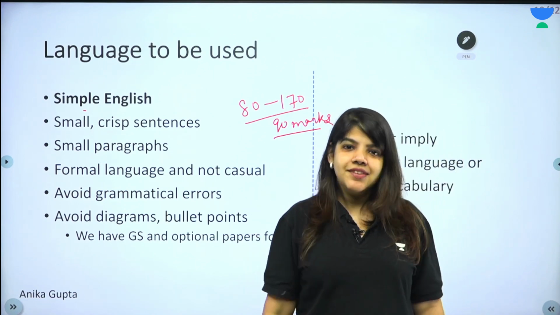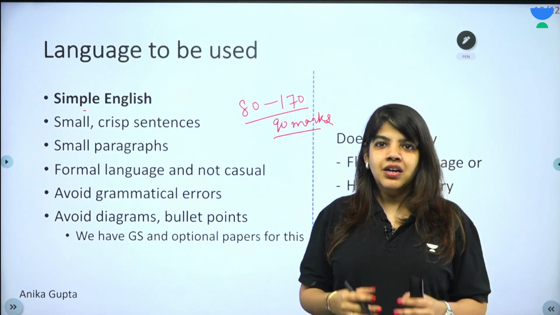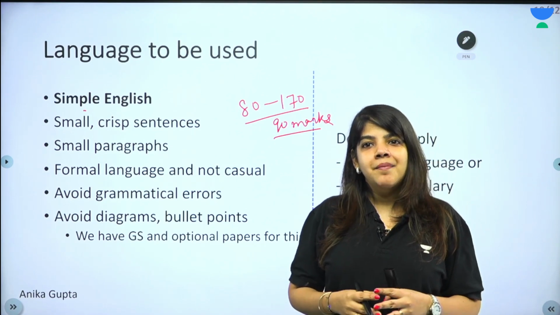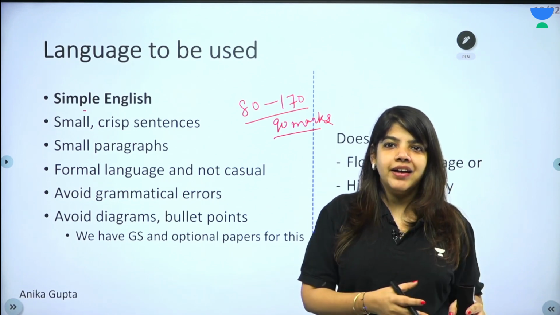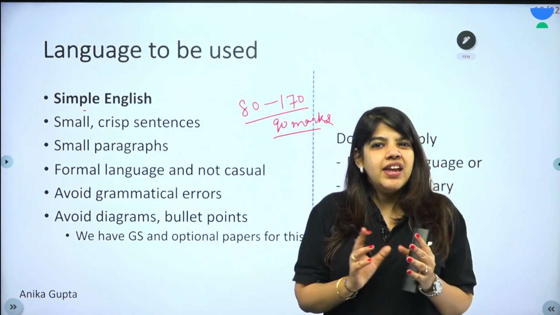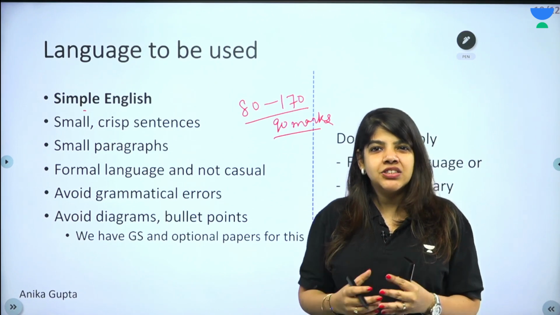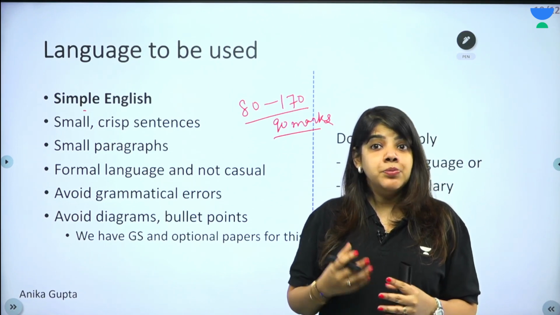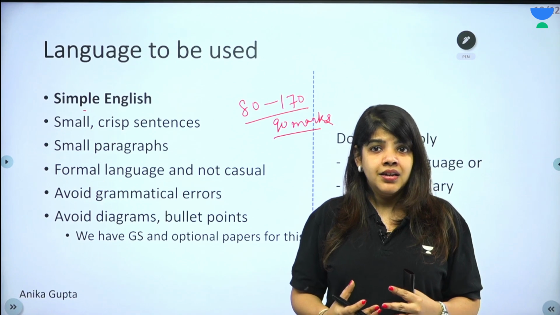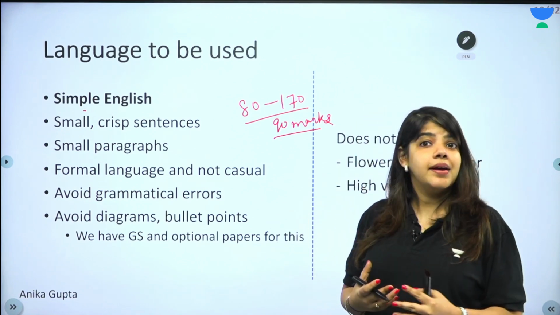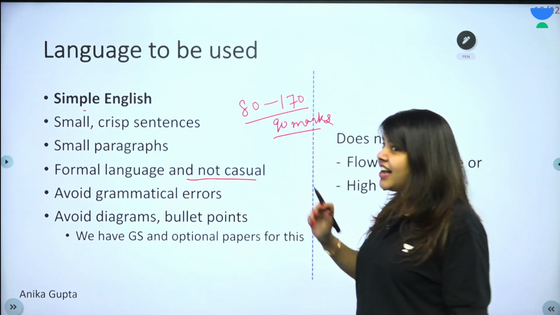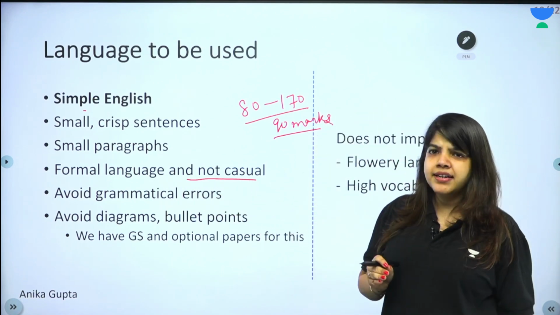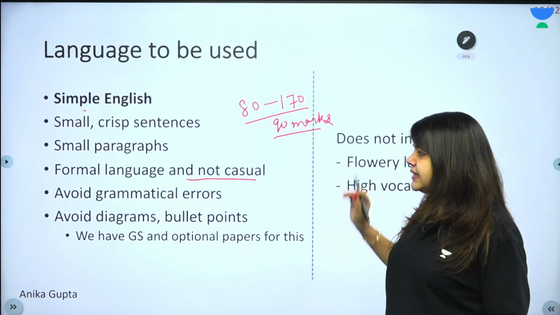So there was this essay which I evaluated. The essay starts with a story. I and my father were going. My father reached the market. My father said. So this is very casual. It's narrating, but it's not formal. It can be more crisp. I hope you understand what I'm trying to highlight. So use formal language, but not casual language, small paragraphs and small crisp sentences.